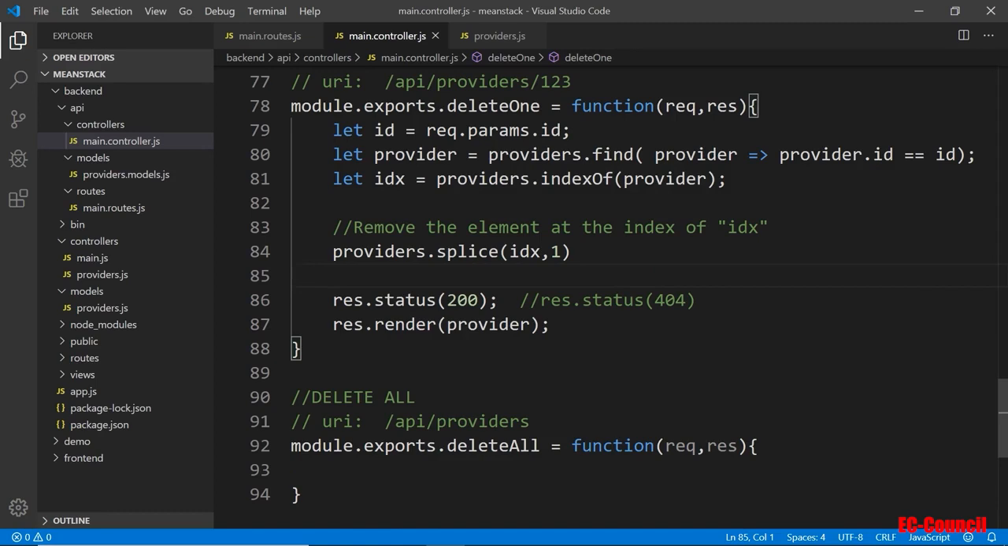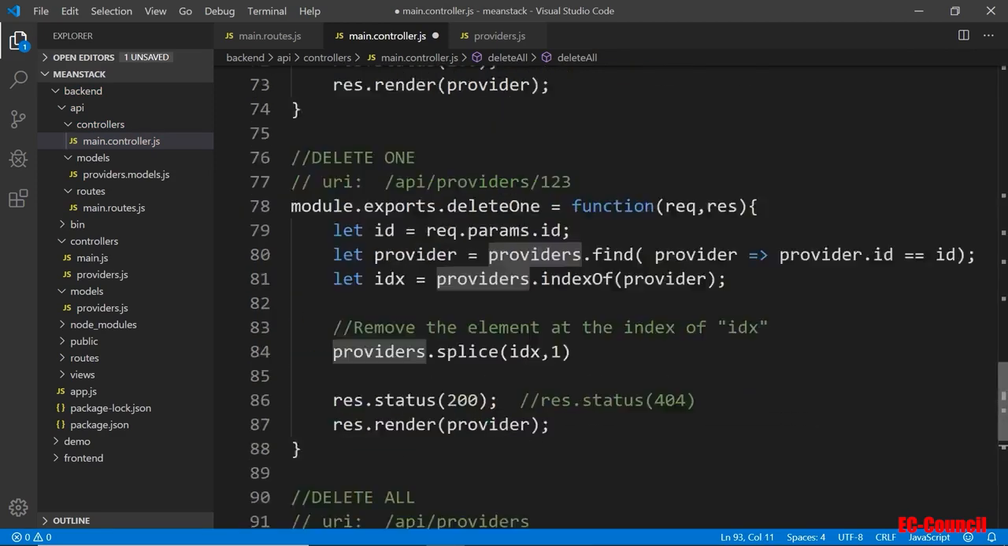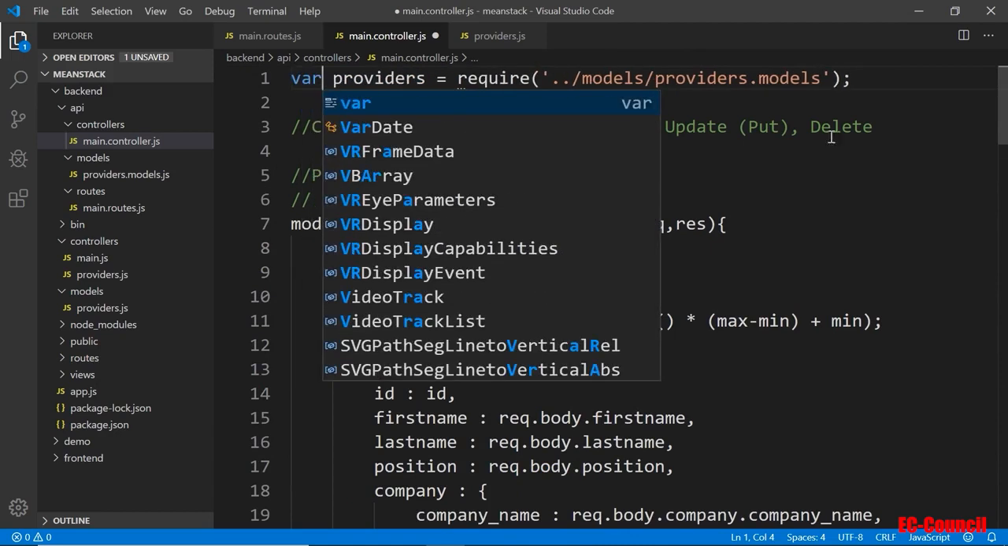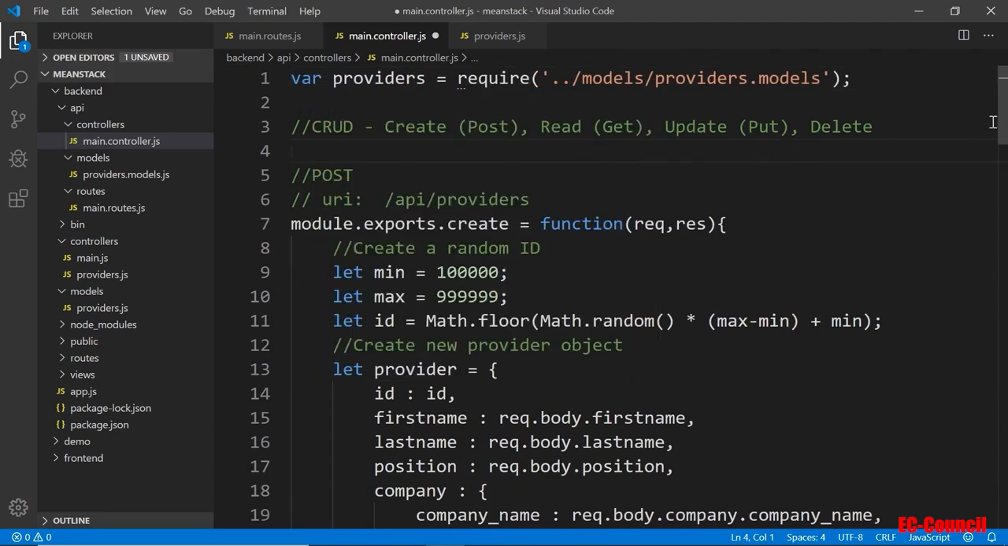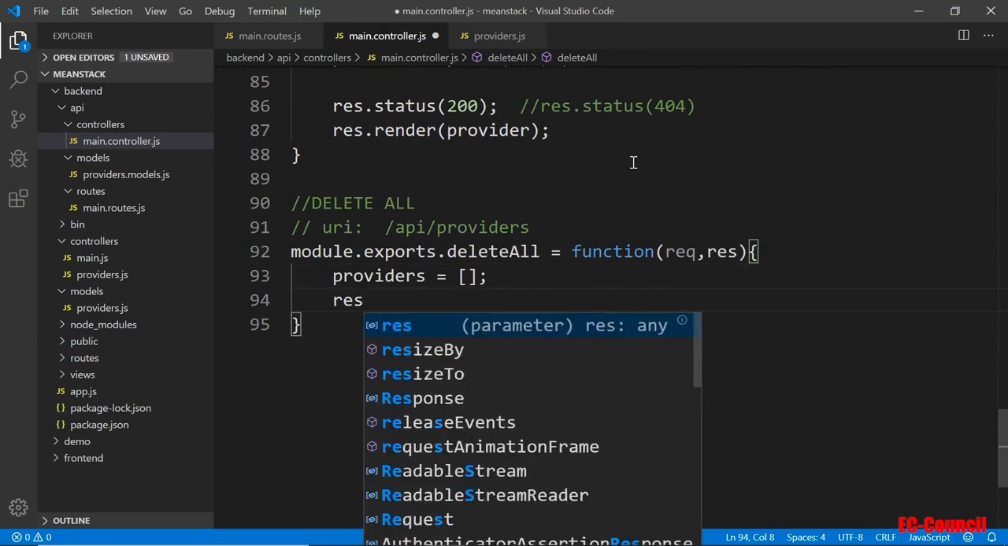The delete all is kind of easy, because delete all is basically you just clear the whole list here. So that means down here, when I do a delete all, I'll just basically set providers equal to an empty list, like that, right? You just empty it. Now, remember that providers, if you look on the very top, is a constant. So we really can't do that. To make that work, we have to change this constant to something else, like let or var. I'll put a var here for now. So now when we set it at the very bottom here, everything's wiped out. And then again, we send a status of 200.